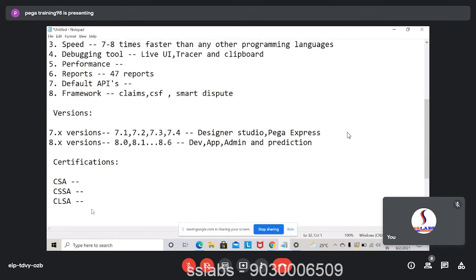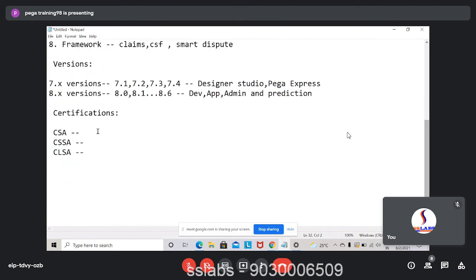Coming to our course, I'll be covering CSA and half of CSSA, just to make sure you are able to work on your projects when you get a real project. If you go with only CSA, you'll be able to cover only the certification. You won't get hands-on experience in real time. So that's why I combine both and take it as a developer course.